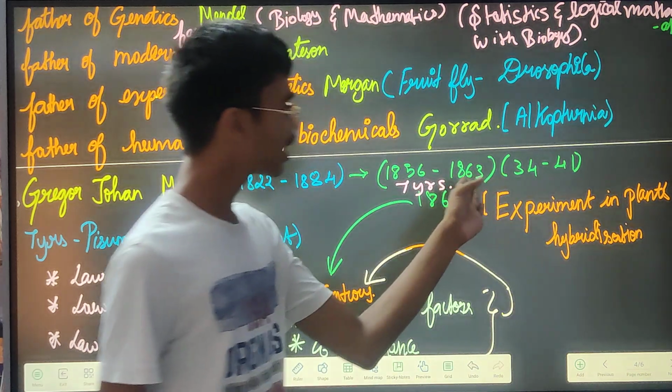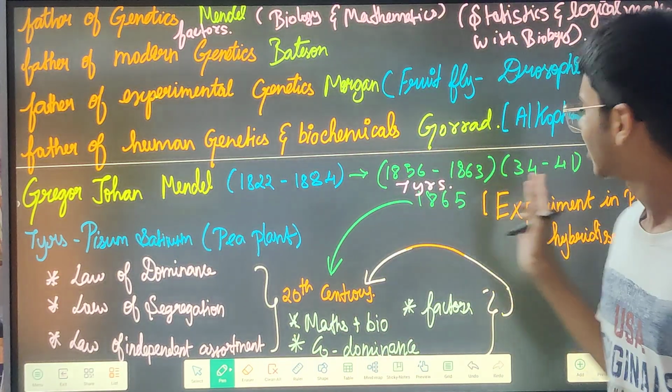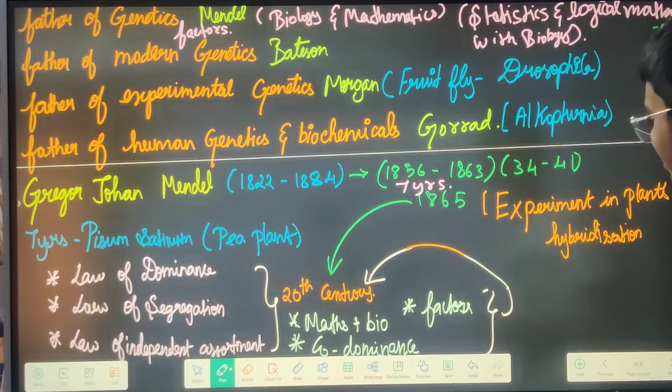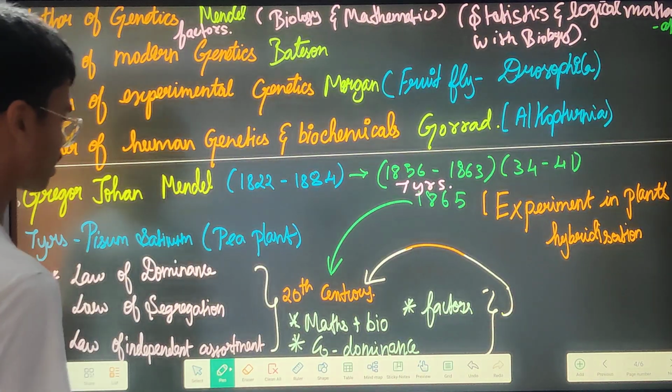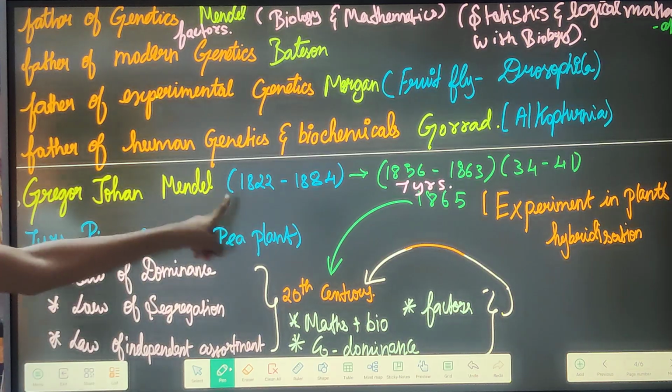Okay, so his age was actually 34 and then 41. Okay, my age only. So in the year of 1865, actually he experimented in plant hybridization. So 1865 is from the 20th century, 7 years. Okay, see, first of all, he researched.